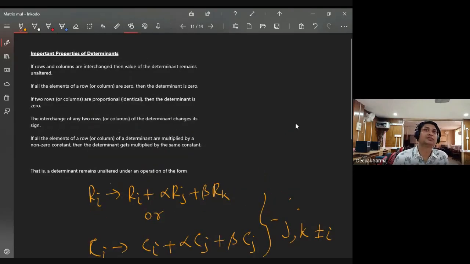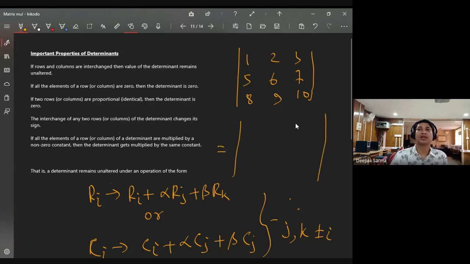Suppose I have a matrix. I will write simple numbers: 1, 4, 5, 6, 7, 8, 9, 10. Let us write the symbol of determinant. Whatever be the value of this one, it is the same if I choose 2 rows and add them. Here Ri means the ith row and Ci means the ith column. Suppose I choose the first row and add it with the second row, or if I multiply this by some number.